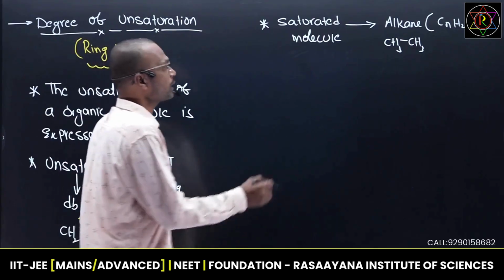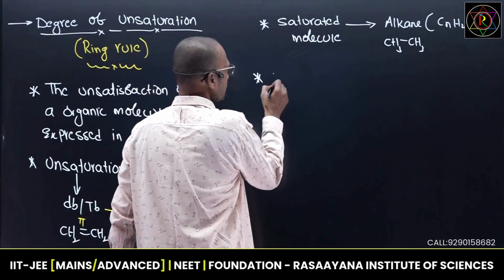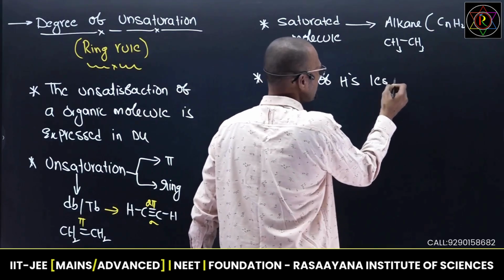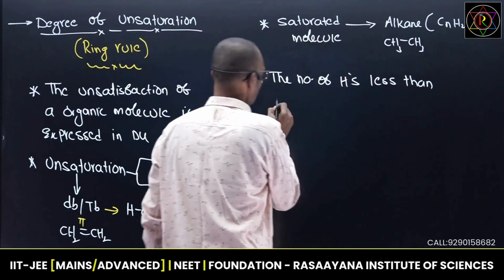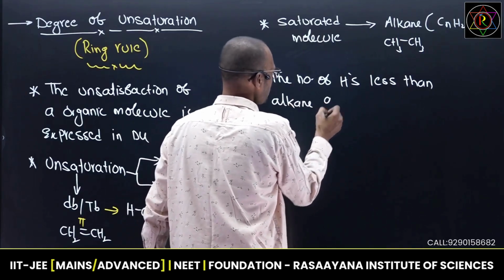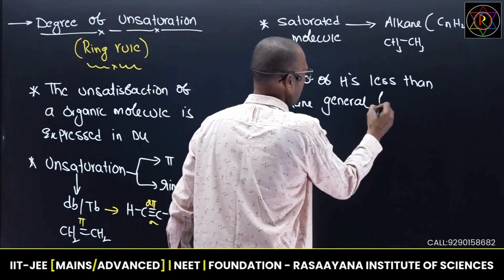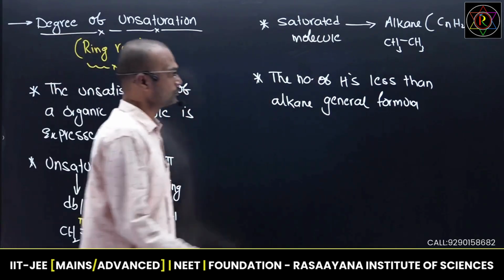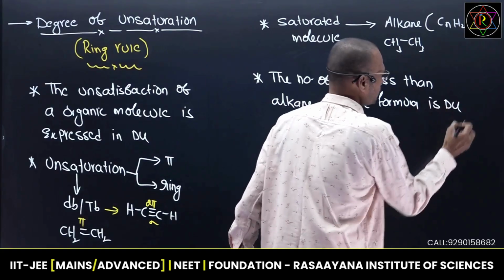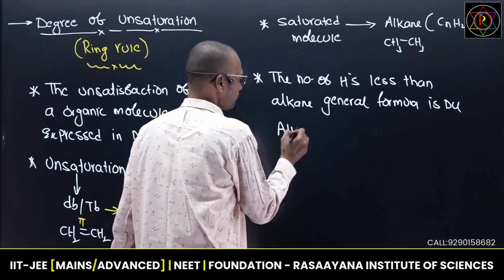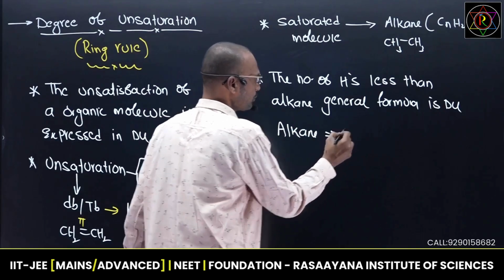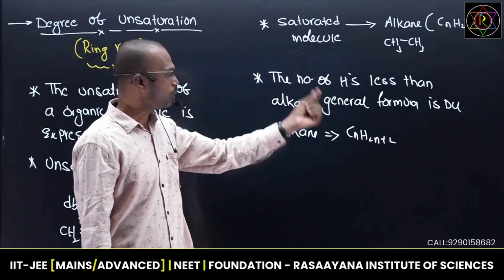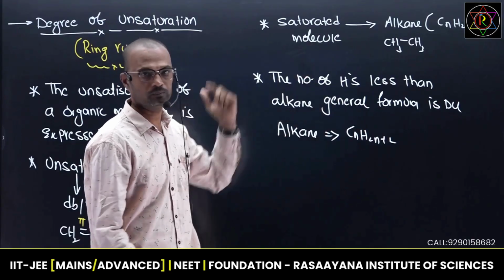So how do we calculate degree of unsaturation? We can also define it like this. The number of hydrogens less than the alkane general formula is called DU. We know very well the alkane general formula is CnH2n+2, already given. How many hydrogens are less than the alkane general formula? That is called DU.